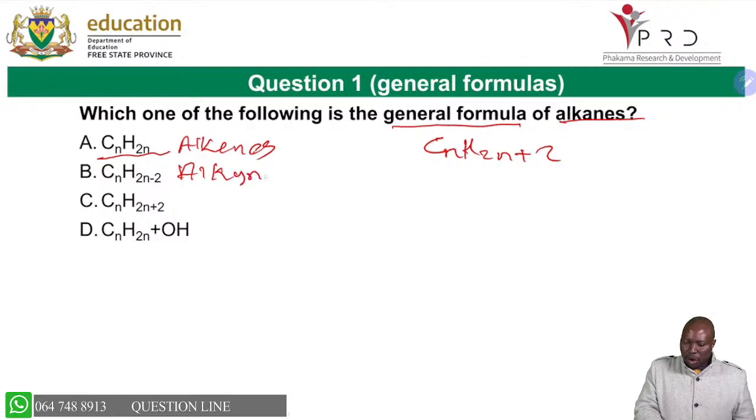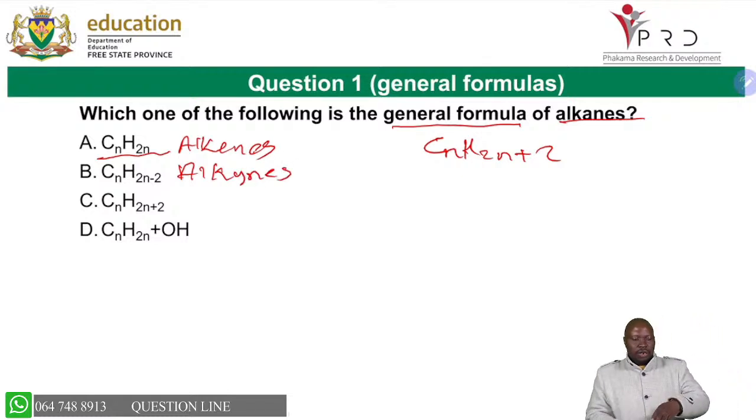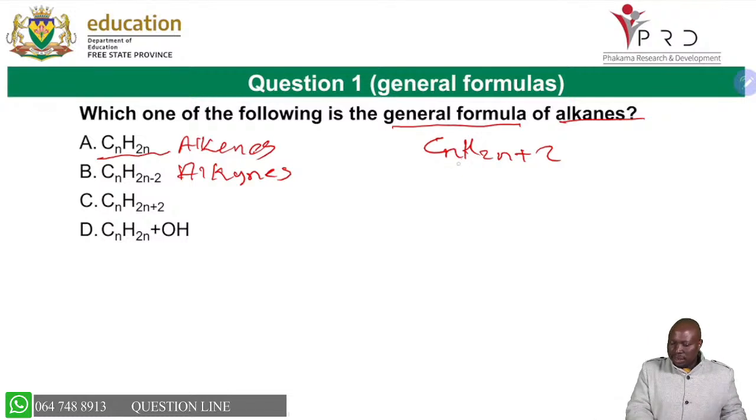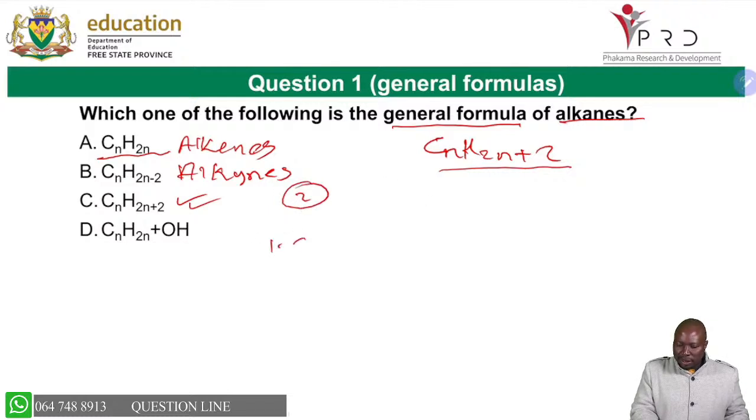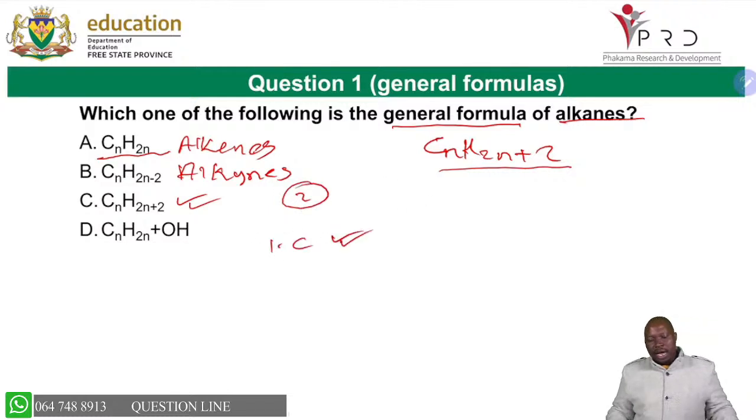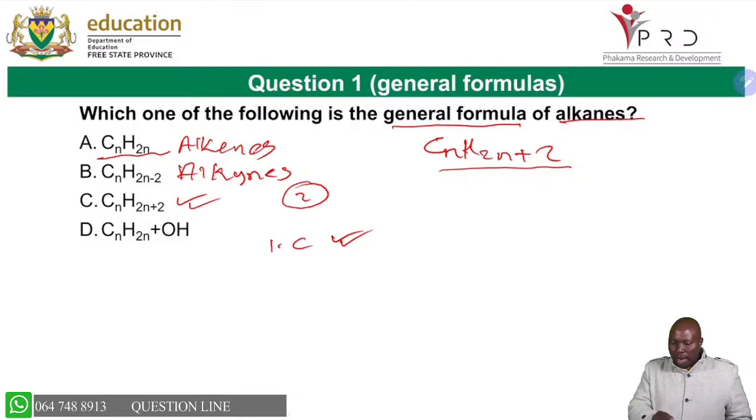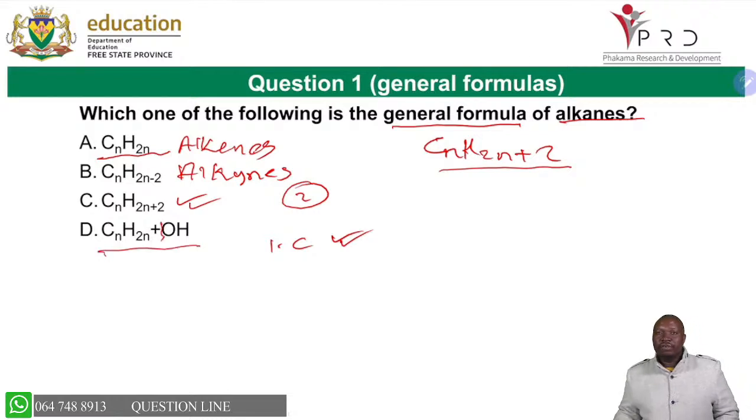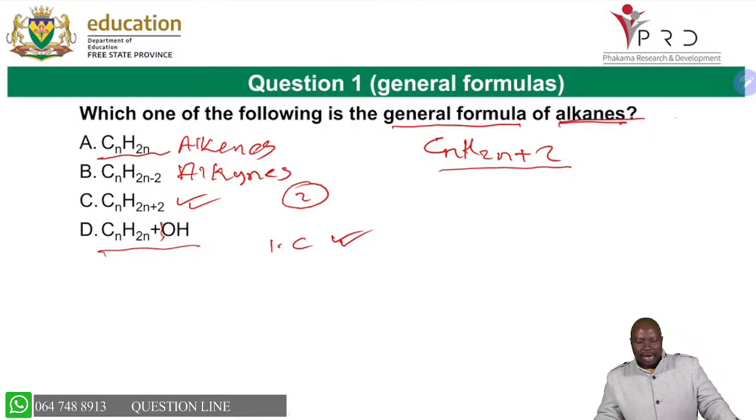Don't forget, because as you write your exams, there will be one of those, so you have to know all of them. But for alkanes, it is CnH2n+2, which is this one, so you are able to choose your answer. You simply write question 1 is C, then you get your 2 marks. This one for alcohols is supposed to be CnH2n+1OH, then it would be correct for alcohols. But this question was about alkanes, so you choose C.